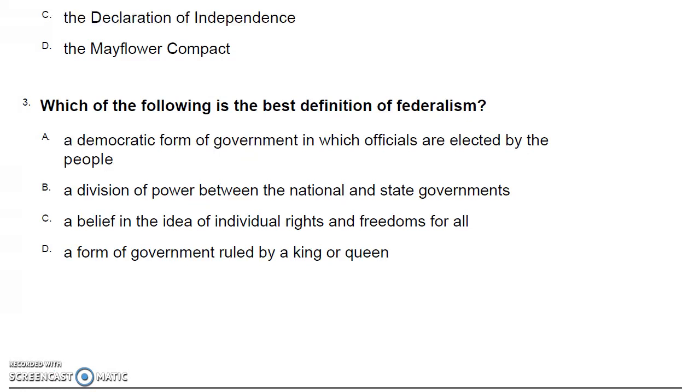Number 3. Which of the following is the best definition of federalism? A. A democratic form of government in which officials are elected by the people. B. A division of power between the national and state governments. C. A belief in the idea of individual rights and freedoms for all. D. A form of government ruled by a king or queen.